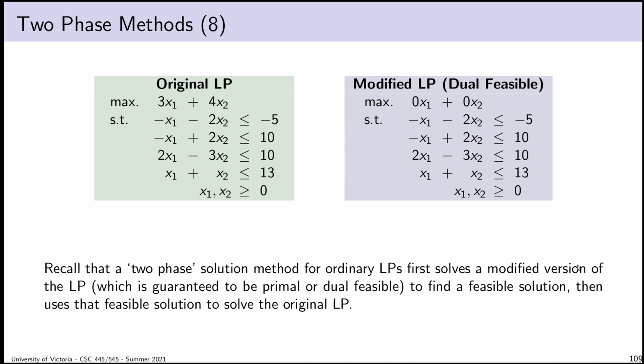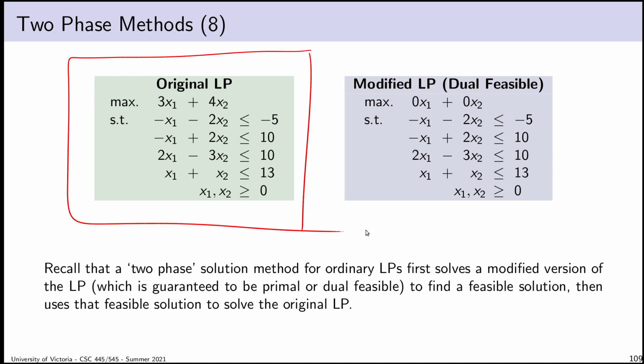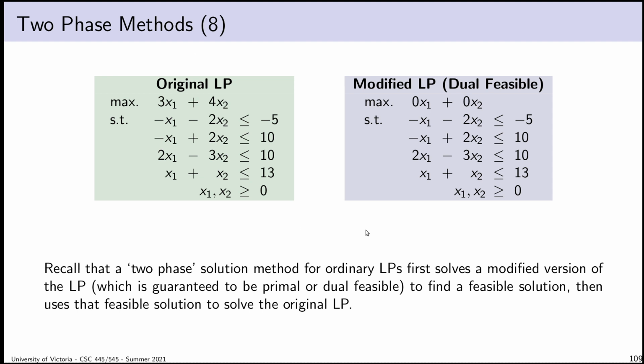So what is that two-phase method I keep talking about? Let's think back to the slides on duality or from the linear algebraic simplex method and consider an LP like this. If I construct the initial dictionary for this LP, I want to be clear, this LP is actually feasible. It's just not initially feasible if I make it into a dictionary. There are feasible points, we just don't know what they are. So the initial dictionary for the LP on the left is not going to be initially feasible either for the primal or the dual. The dual dictionary won't be feasible, nor will the primal one, so what do I do?